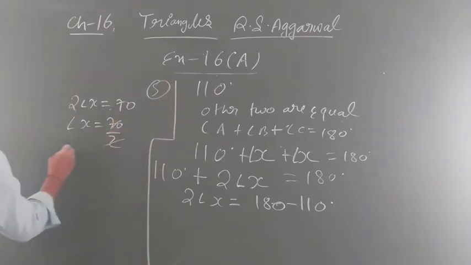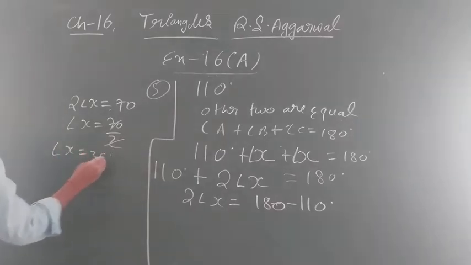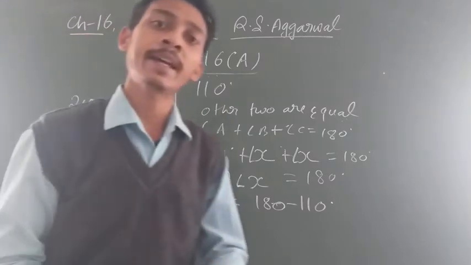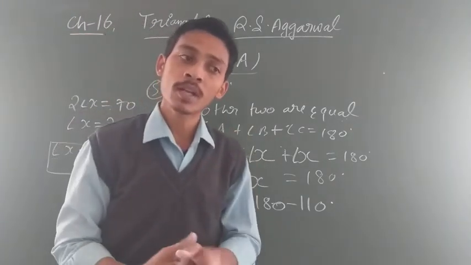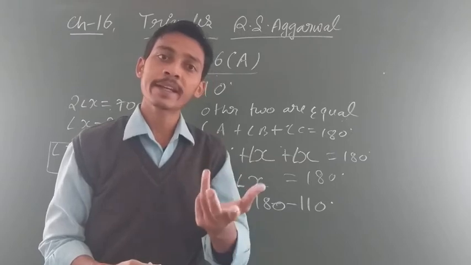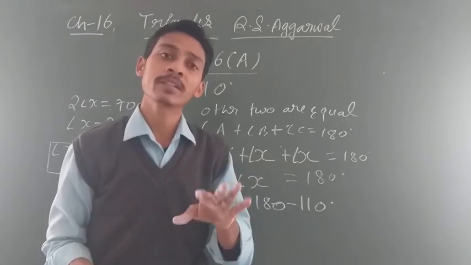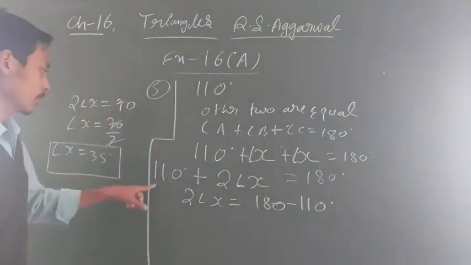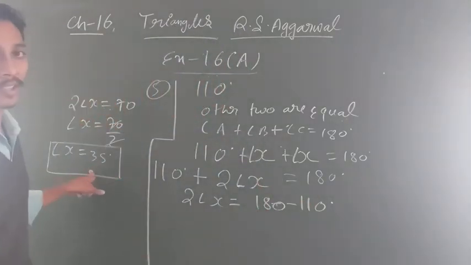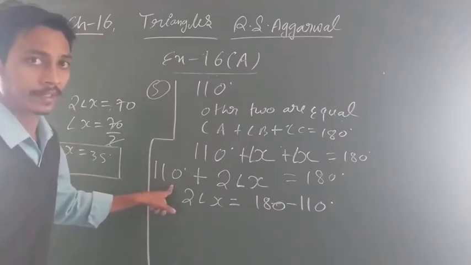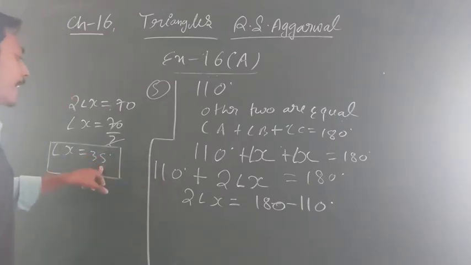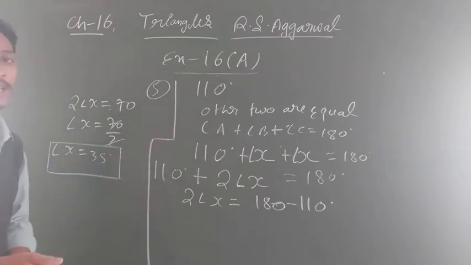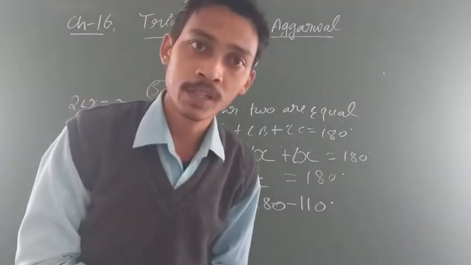It will come angle x equal to 35. Clear everyone? Look, in an examination, if one angle is given and the other two angles are equal, what will you assume? You can take the other two angles as x and x, or A and B, anything, because the other two are equal to each other. So the value of the other angles is 35 and 35, and one is given as 70 degrees. Okay students? So 35 two times is 70, 70 plus 70 is 140, plus 35... the total is 180, so our answer will be absolutely correct. Clear everyone?